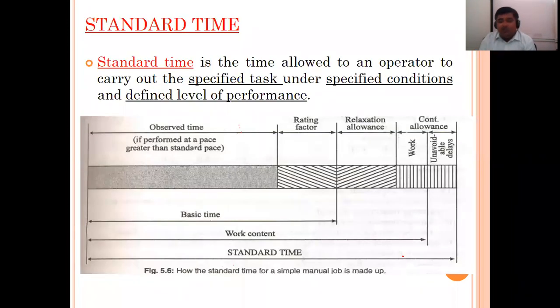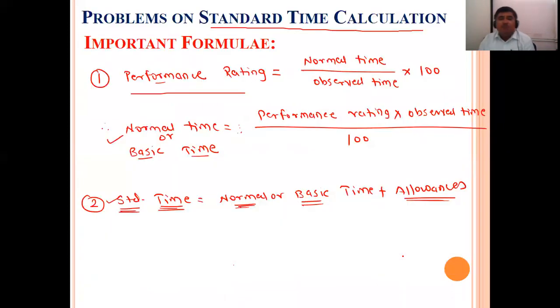Then based on this standard time, there are certain simple examples. These are the important formulas. What is the performance rating? Performance rating is equal to normal time divided by observed time, into 100.